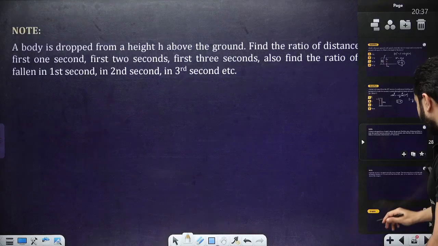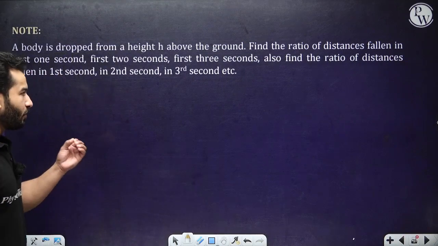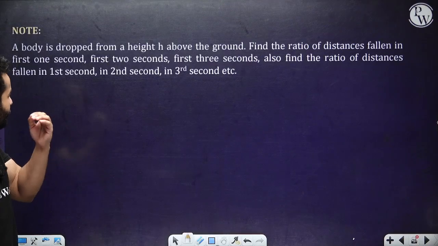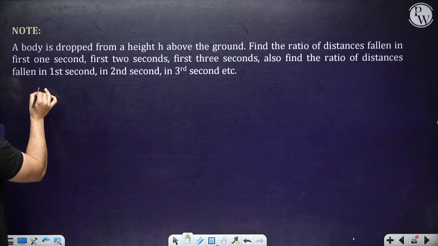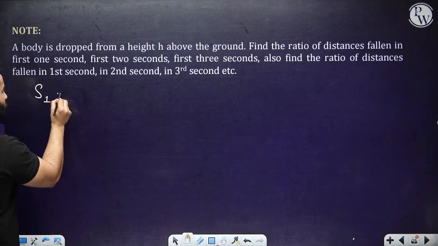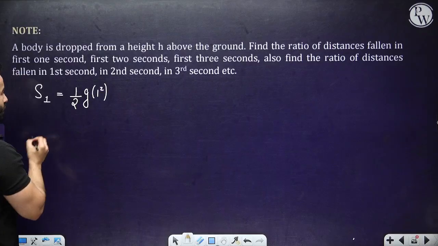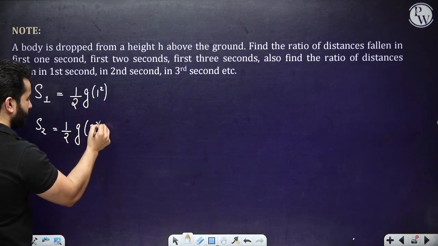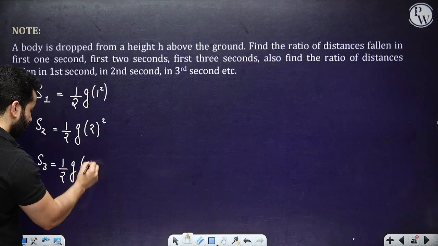Before moving on, we have one special note over here. The note says a body is dropped from a height h. Find the ratio of distances fallen in the first 1 second, first 2 seconds, first 3 seconds. For the first second, u is 0, so it's going to be half g t square. For S2, it would be half g times 2 square. For S3, it would be half g times 3 square, right?